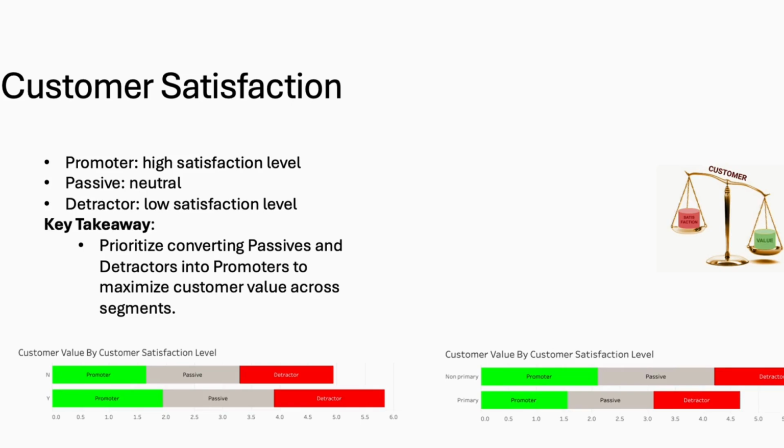From the graph, we can tell that besides promoters, passives and detractors also have a considerable level of customer value, which means they have huge potential for even higher value. Therefore, we should prioritize converting passives and detractors into promoters to maximize customer value across segments.